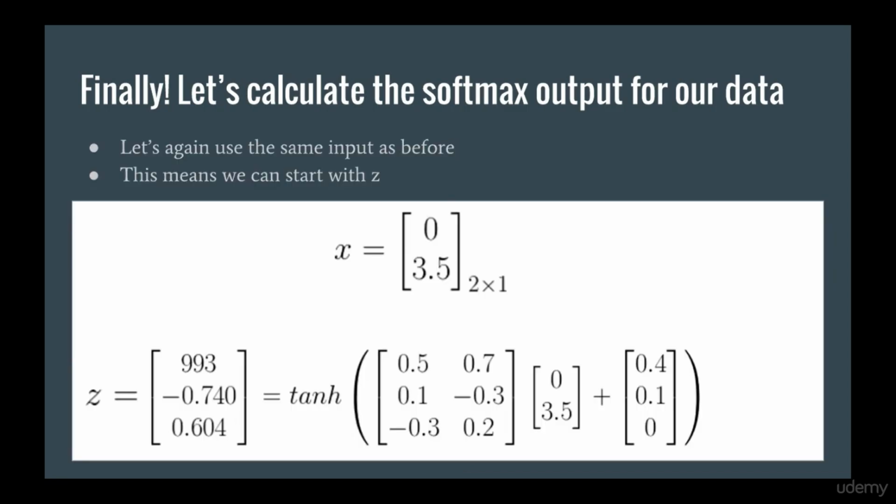For this particular example, we are going to again use the first sample x equals 0 and 3.5. Since W and b are the same as before, this means that z is also the same, so we can start our calculation from that point. Remember that z is 0.993, minus 0.74, and 0.604.